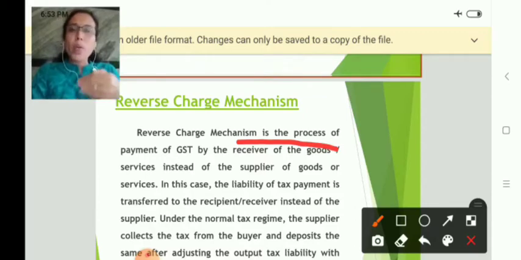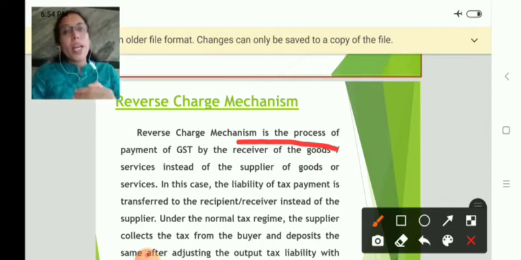Now you may have the doubt, what is the reason and in which cases, right? Yes, usually when the supplier supplies goods to a person and the supplier is an unregistered dealer, right? As per the act, only the registered dealer, who is registered under the GST Act, is responsible to levy and collect GST.